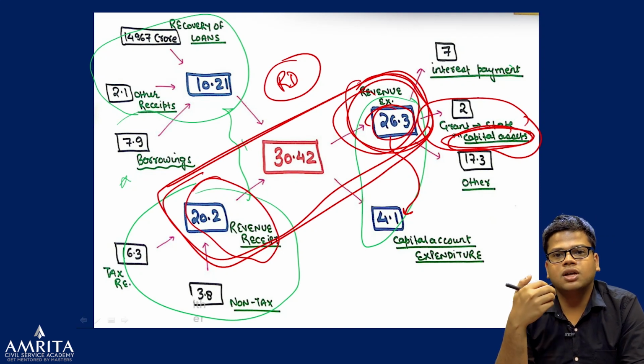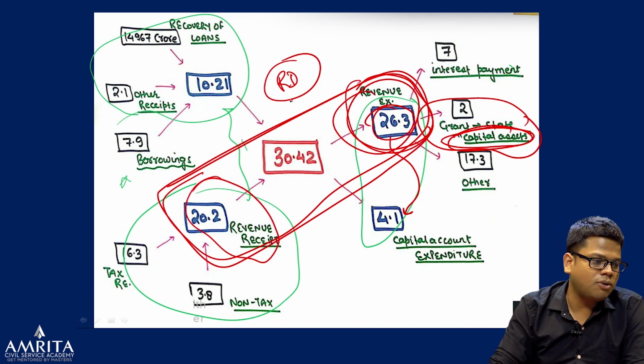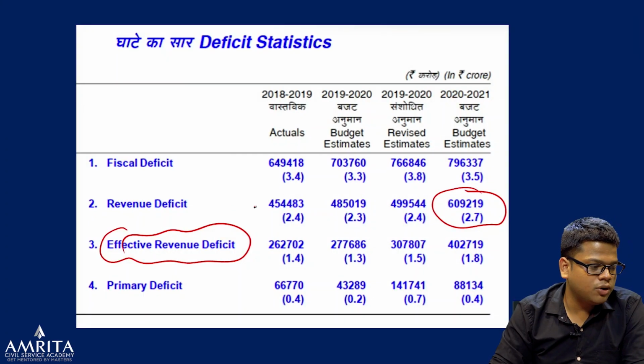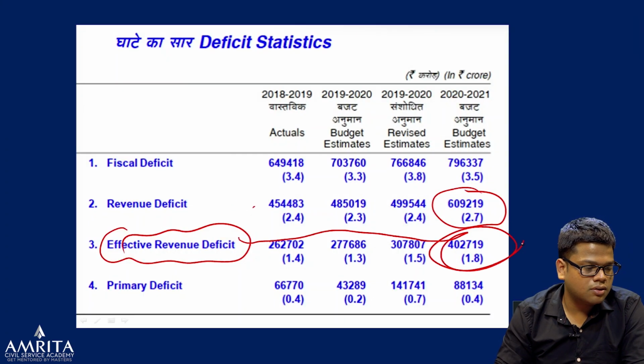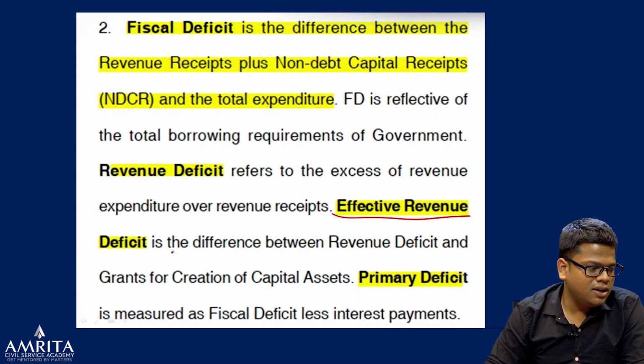If from the 6.1 lakh crore we subtract that 2 lakh crore, what will come? Our effective revenue deficit, which is around 4 lakh crore, basically, that we discussed. So you get it, very easy, right?